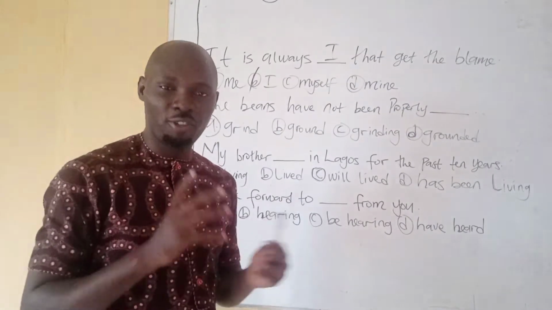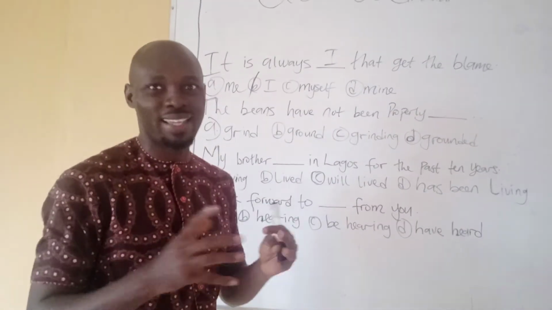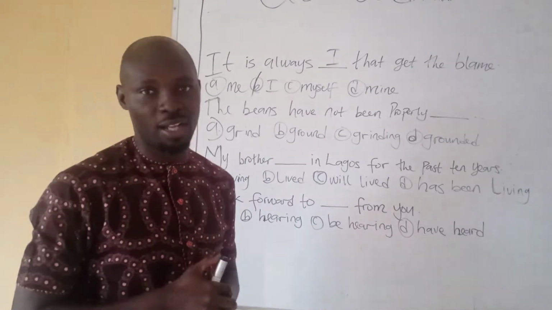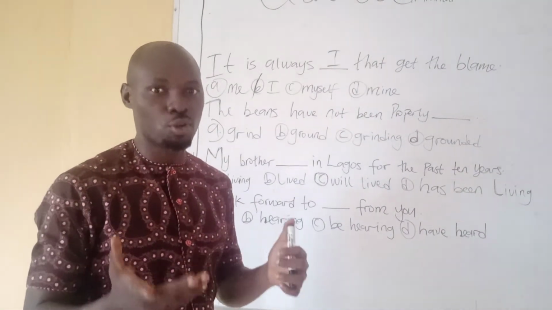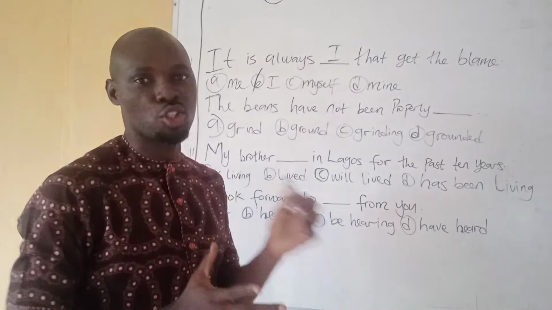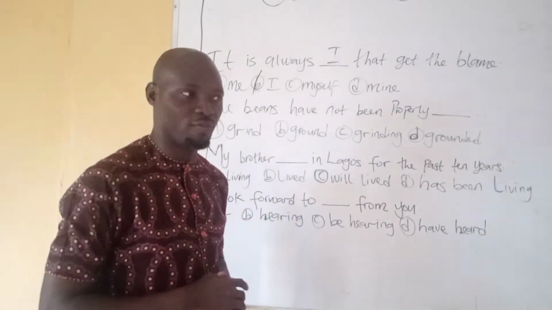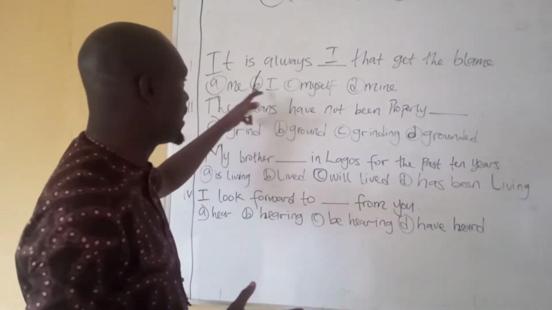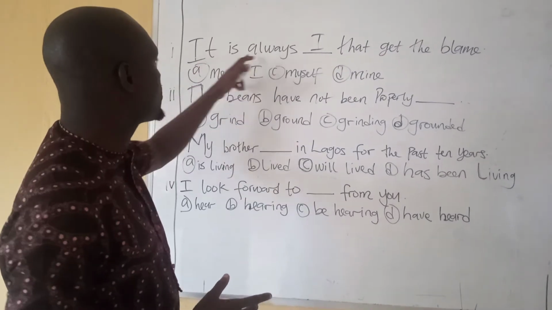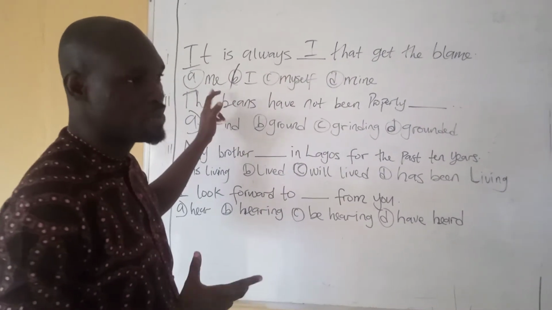Now, if you are confused about subject or object case of pronoun, I have a video for that on my YouTube channel, so you can go watch it and learn more about the subject and the object case of pronoun. So the correct answer here, like I said, is I. It is always I, not it is always me.